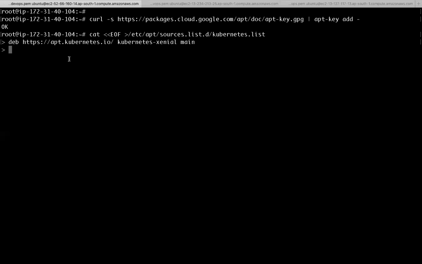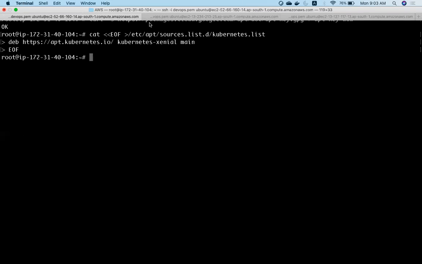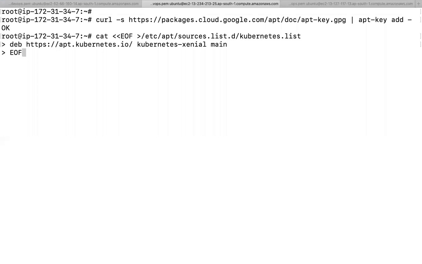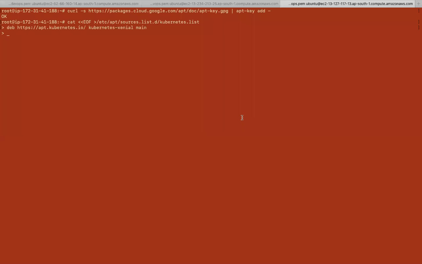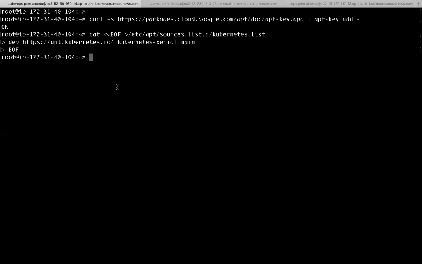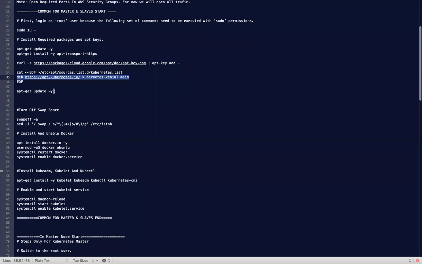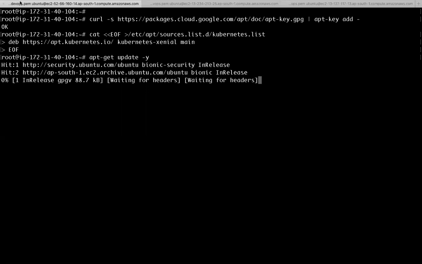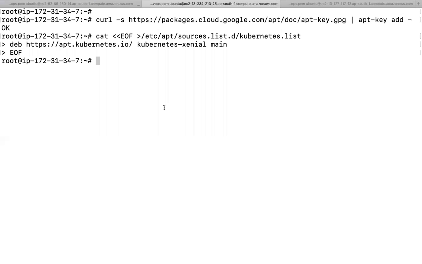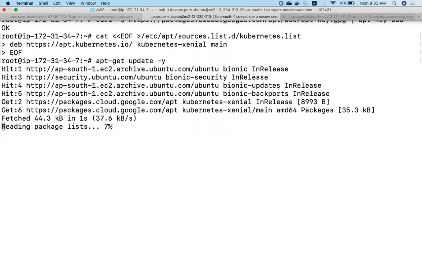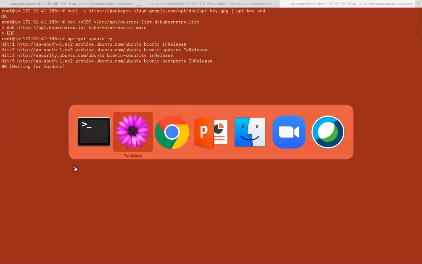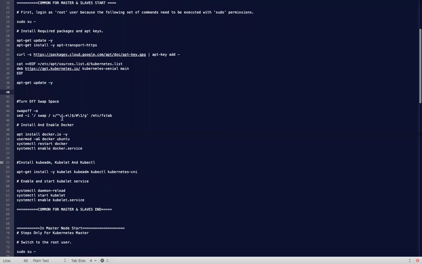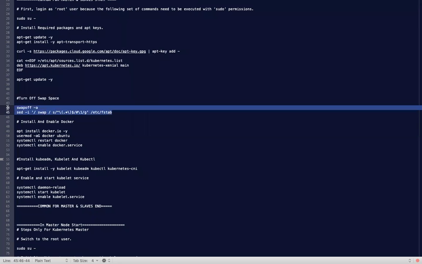Then end of file, EOF, so the file will be saved. Then again I am updating the package manager. Then I am disabling the swap memory permanently in the etc fstab file also.